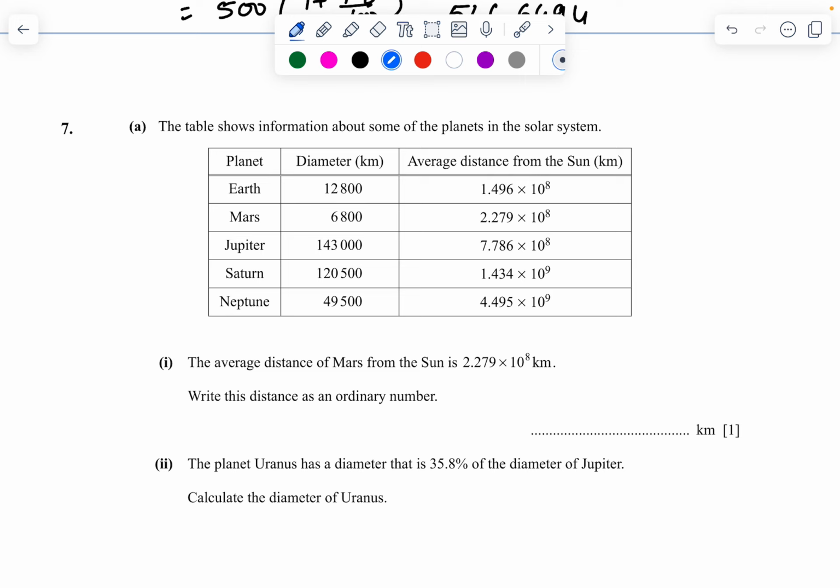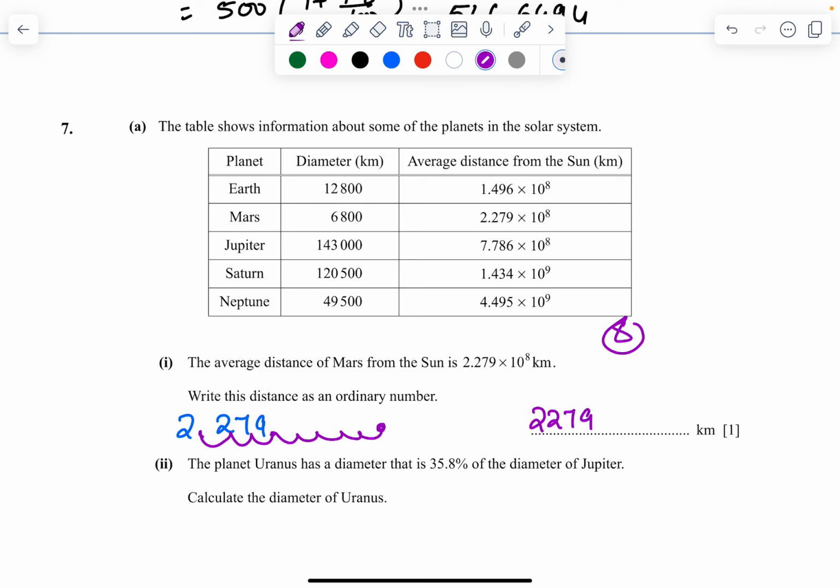It is 10 to the power of 8, so it should move 8 digits: 1, 2, 3, then 5 more digits, 1, 2, 3, 4, 5. So 2279 followed by 5 zeros. That's going to be the answer, but you should write it with proper spacing. So what am I going to do? I'm going to write 227 900, then 3 zeros. That's going to be the answer.